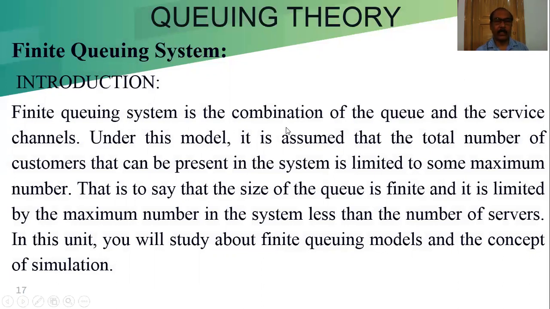Finite queue system is the combination of the queue and the service channels. Under this method, it is assumed that the total number of customers that can be present in the system is limited to some maximum number. Here the maximum number of customers that can be accommodated in a queue is fixed, whereas in the previous models we learned, there was no restriction for the queue.